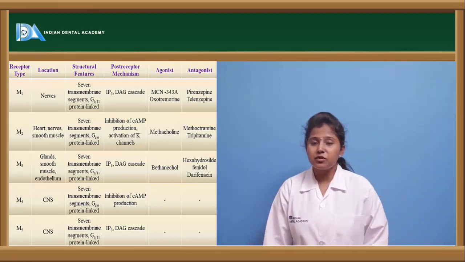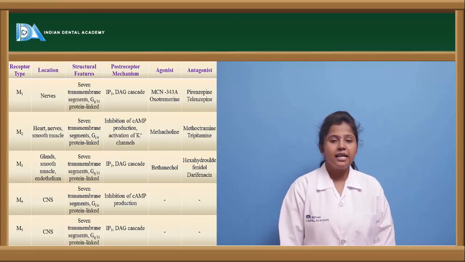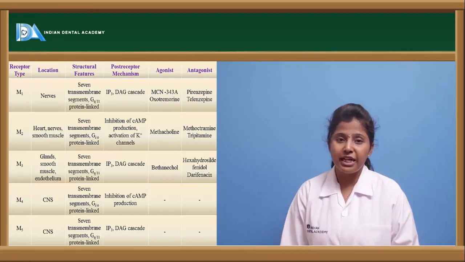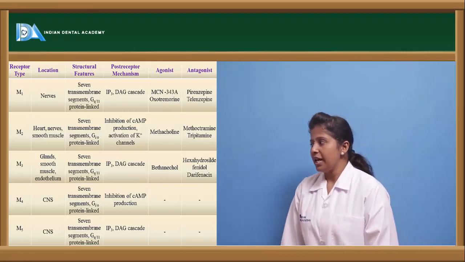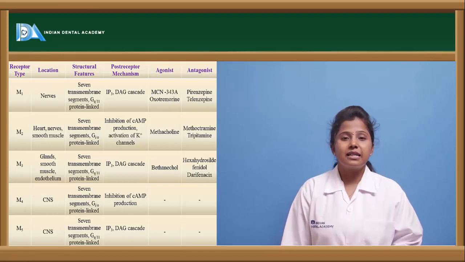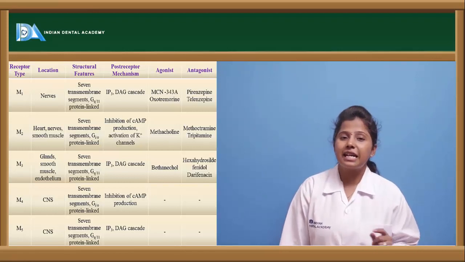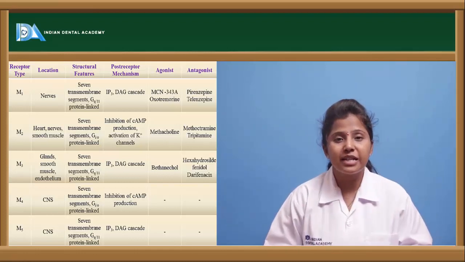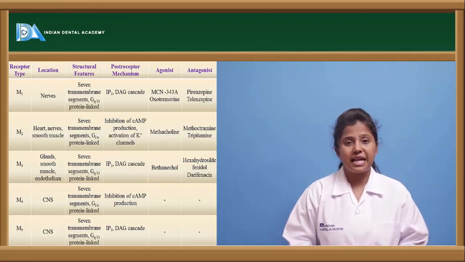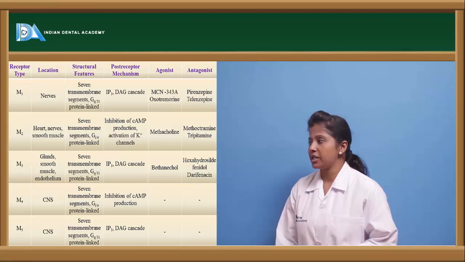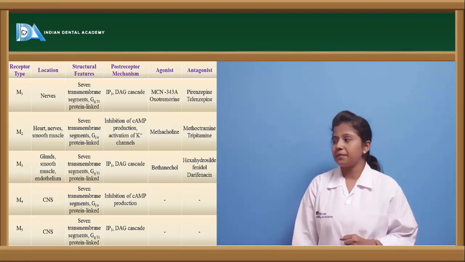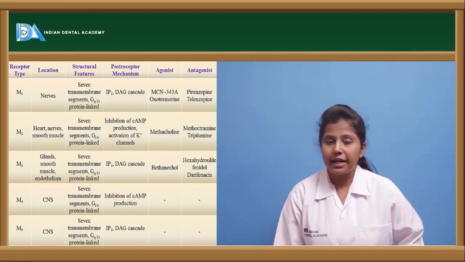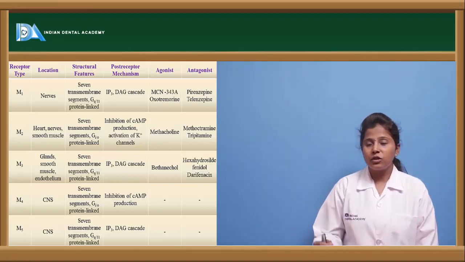When coming to M2 receptors, these are present in the heart, nerves as well as smooth muscle. These are also GPCR, but GI type of GPCR receptors, and they exert their actions with the help of a cyclic AMP mechanism. So the inhibition of cyclic AMP levels takes place, thereby showing the muscarinic or cholinergic effects. The agonist of this M2 receptor is methacholine, and the antagonists are methoctramine and tripitramine.